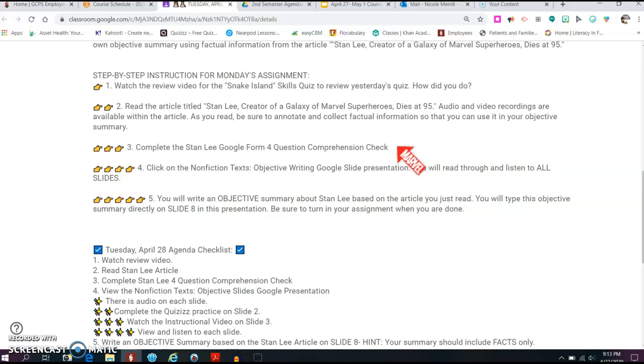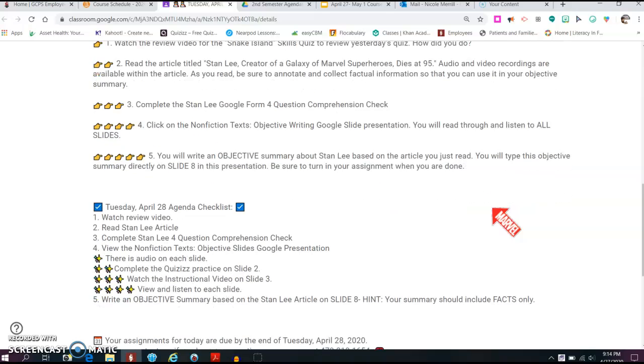That's right, only 4 questions. Then you will click on the nonfiction texts, objective writing, Google slide presentation. You will read through and listen to all slides. Then on the last slide, slide 8, you will create an objective summary about Stan Lee based on the article you read. Remember, you will type this summary directly on slide 8 in the presentation. And then be sure to turn in your assignment when you are done.